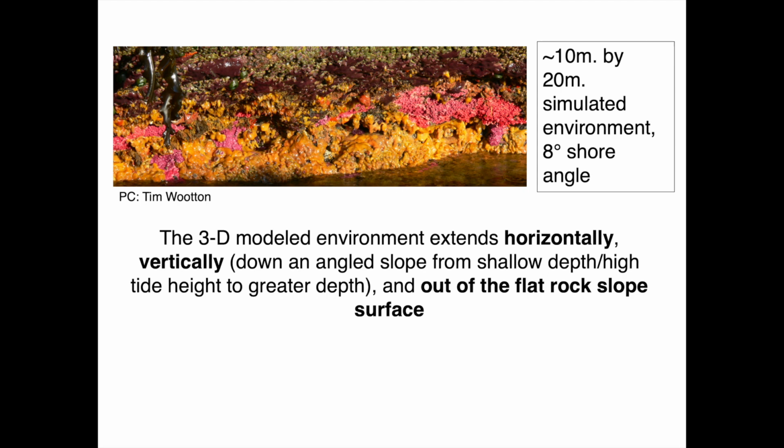The environment being modeled in NetLogo 3D is a section of a very gently sloping rock slope ranging from about 1 meter above the mean lower low tide, where mussels are submerged over 60% of the time, up to about 2.4 meters above the mean lower low tide mark, where mussels are submerged less than 10% of the time. The rock slope is modeled as the floor of my 3D space, with the mussels attached to it. Because this is NetLogo, the modeling environment is split up into discrete cells, called patches in the NetLogo lingo, that I use in parameterizing some of my effects, but all the agents exist in continuous space and are not locked to the center of cells.